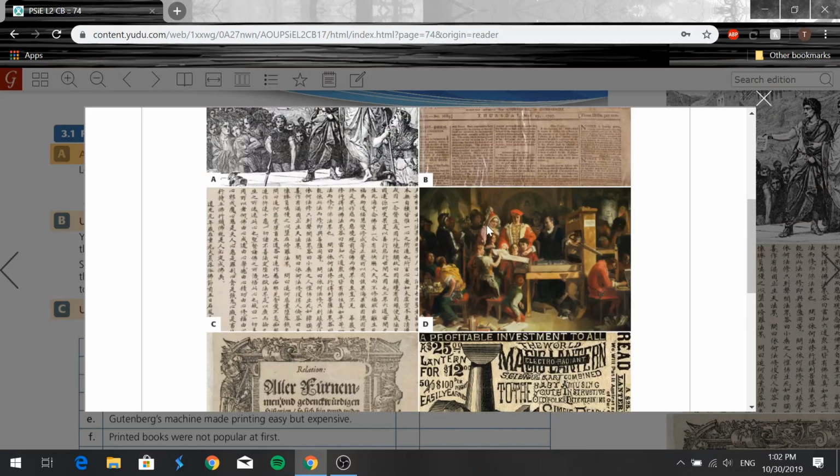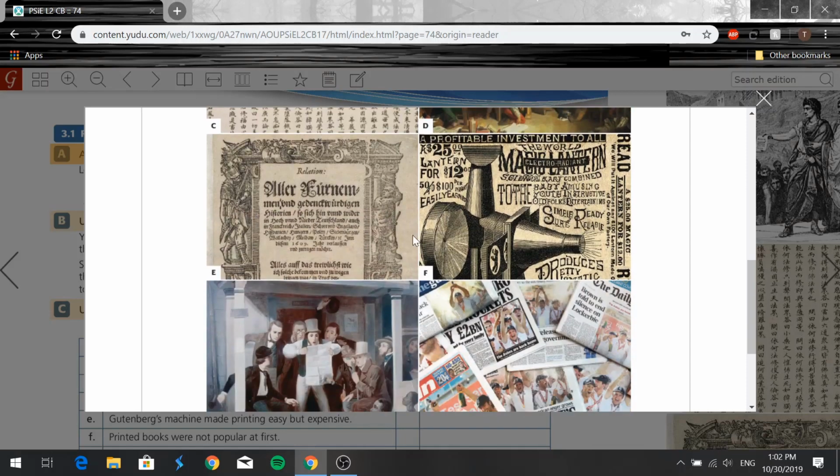So for D, I think this is an early machine for printing, because look at the picture, look at the paper here. And for E, I think this is actually one of the very first newspapers. So yeah. And then we have F. This looks like some sort of early advertisement.